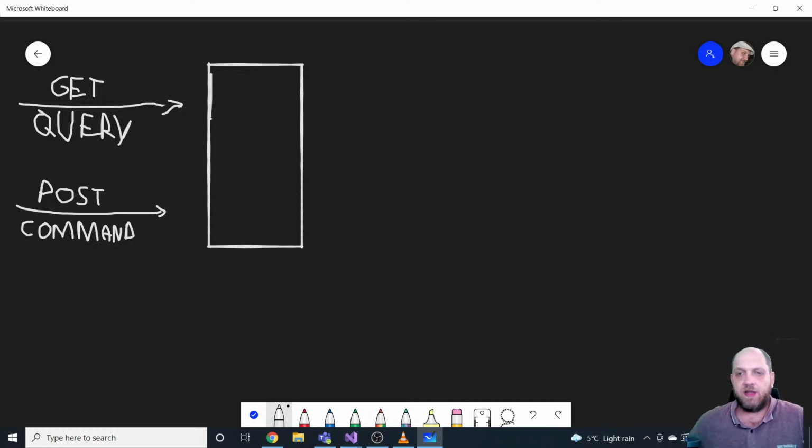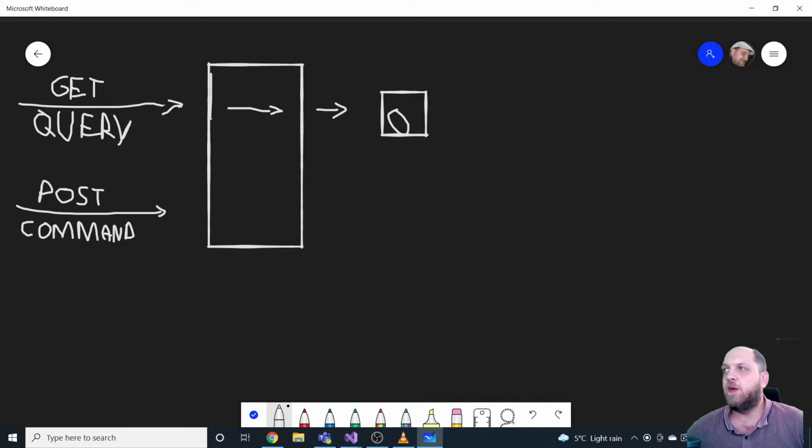Now, the whole idea is that we segregate the responsibility of handling this. And the way we do this is, this query will enter our server in our controller, and then our controller would have to perform some job. What we would do here is, we have maybe the query, let's just place a Q here.